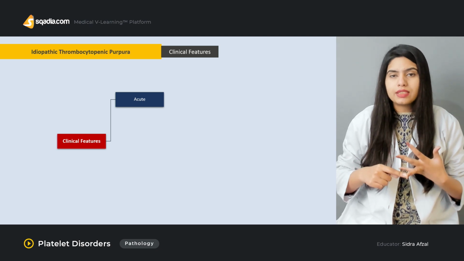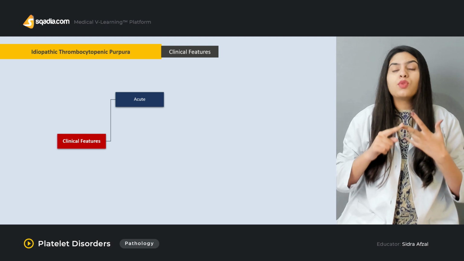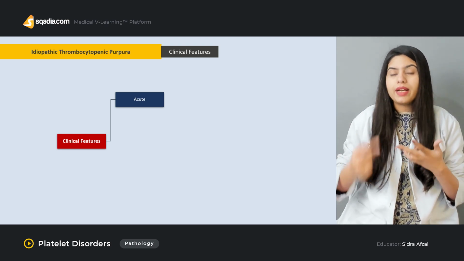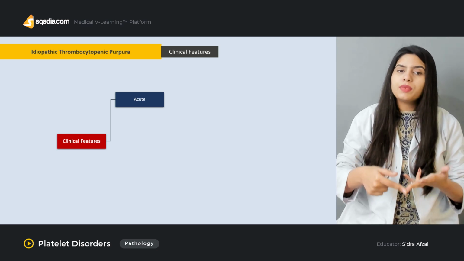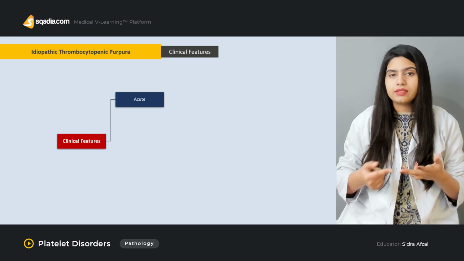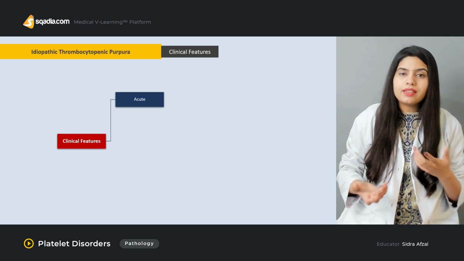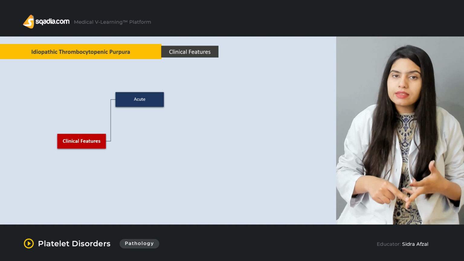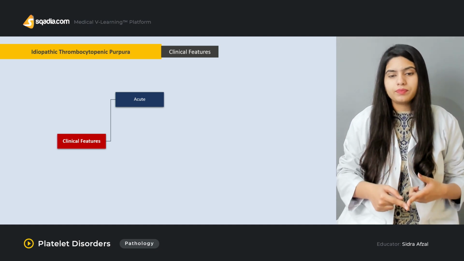The platelet count is mostly less than 20,000 per microliter, and it mostly follows a viral infection. So we can say that a virus is responsible for the decrease in thrombocytes or platelets. What is considered is that the virus causes some changes in the platelets that will later cause the destruction of the platelets.